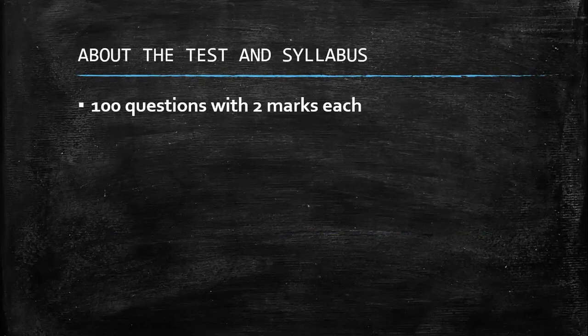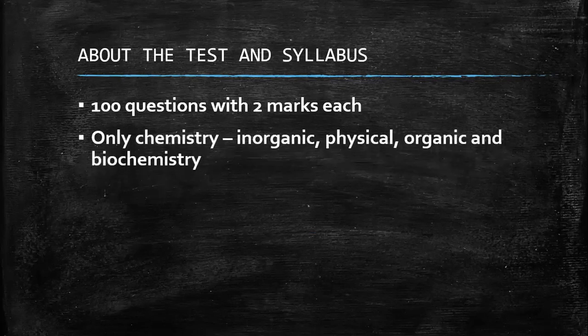So 100 questions with 2 marks each, and these 100 questions would consist of only chemistry questions. Specifically, you need to understand that inorganic, physical and organic are already there. But here they are giving very much importance to a part called biochemistry. Usually in most entrance examinations, the biochemistry part will not be emphasized this much. It will come along with organic chemistry, like certain biomolecules will be studied, and it will be included in the syllabus of organic itself. They do not give much emphasis on the biochemistry part.